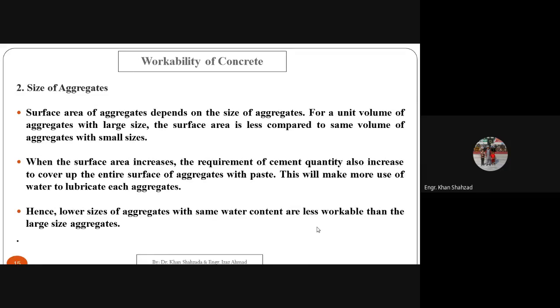Next is the size of the aggregate. How the size of the aggregate affects the workability of the concrete.